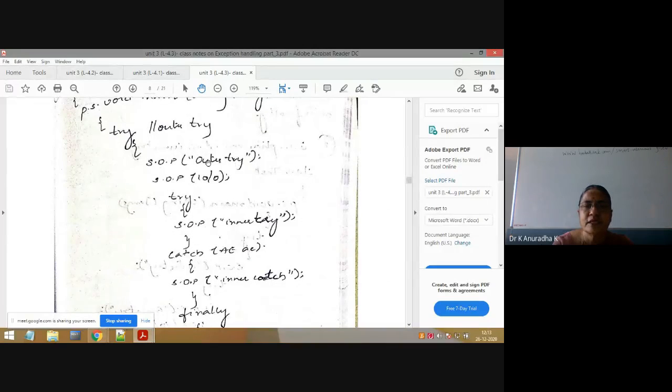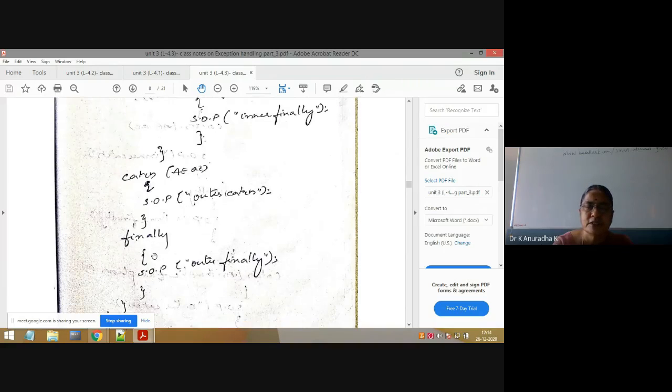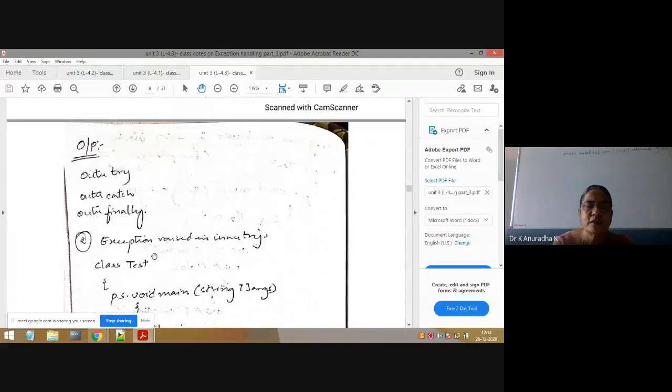Here inside outer try, this will be executed, and from this, it will go to the matching catch block, the outer catch block. That's why outer catch. Again, anyway, the finally block is executed. That's why the output for this is outer try, outer catch, and outer finally.